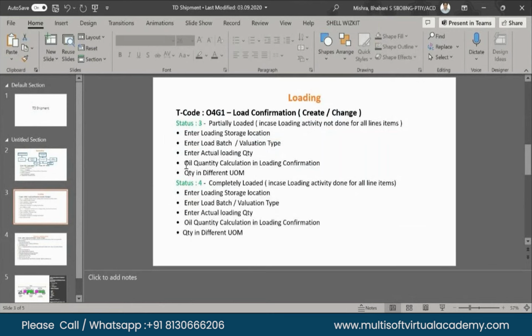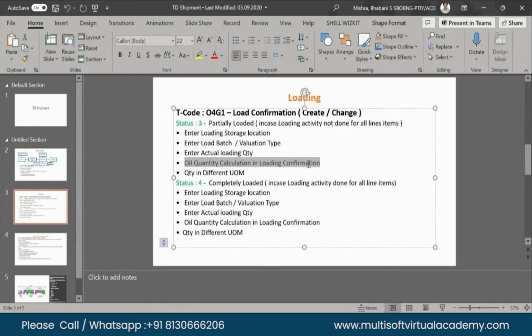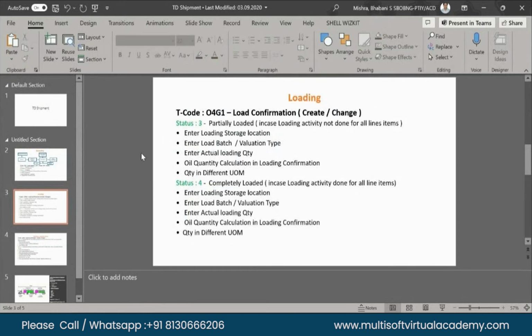Here comes the oil quantity calculation and loading confirmation, quantity in different unit of measure. Oil quantity calculation and loading confirmation, QCA, quantity conversion. The conversion part always comes into the loading. In the delivered scenario or pickup scenario, in the delivered scenario, two steps come. In the pickup scenario, it comes into the delivery, and the delivered scenario comes into the loading. Loading means entity shipment O4FG1; it comes into the loading part, quantity conversion.